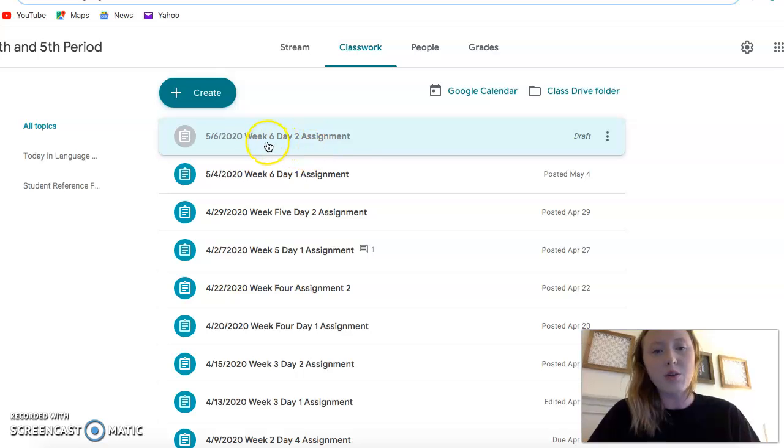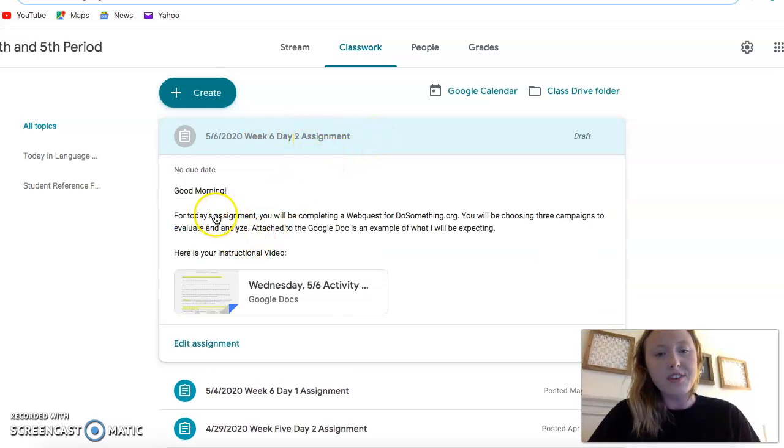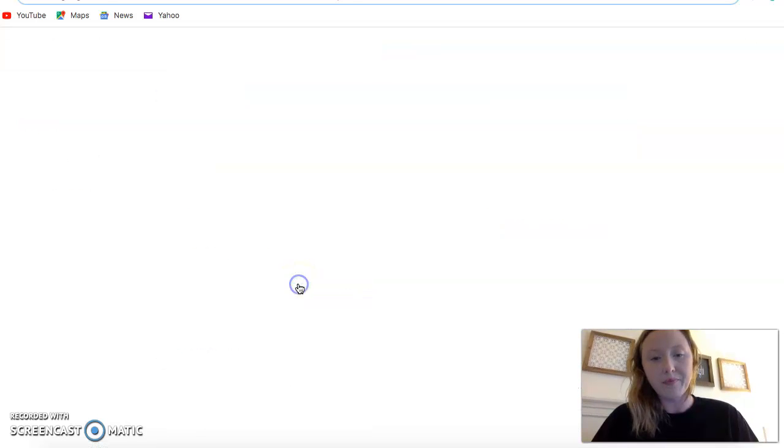Okay, so let's go through today's assignment, week 6, day 2. For today's assignment, you will be completing a web quest for dosomething.org. You'll be choosing 3 campaigns to evaluate and analyze. And so let's look at the Google Doc for today.